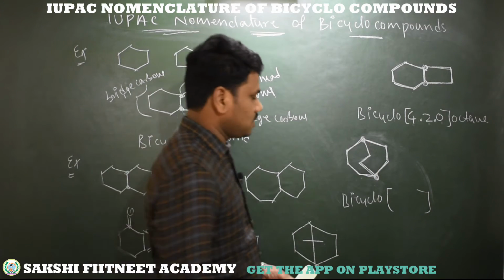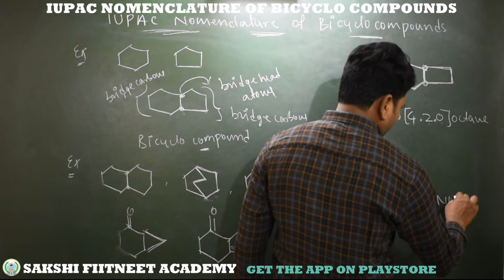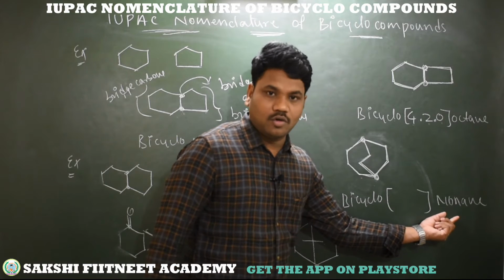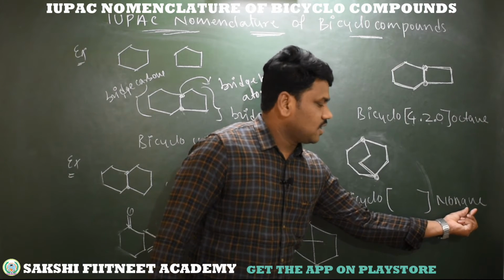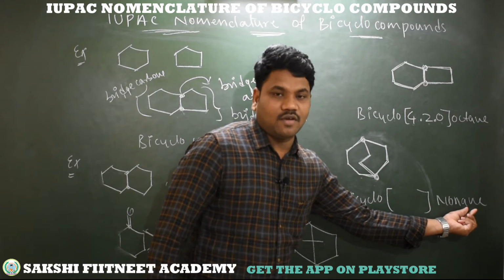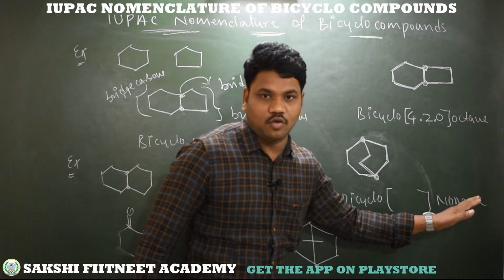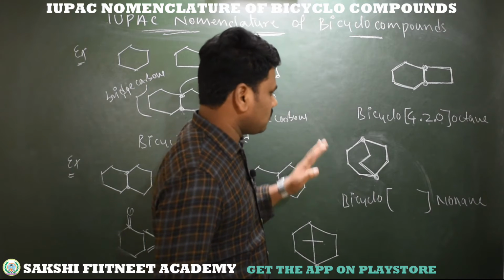So total 9 carbons are there. It becomes nonane, because non is the word root for 9 carbons. Ane is a primary suffix which gives the information about saturation and unsaturation. Ending with e, there is no functional group. There is no functional group on this molecule.